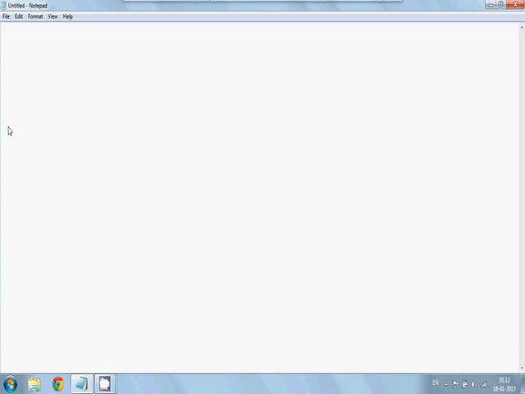Now we can see the different editions of Java, that is J2SE, J2EE and J2ME. J2SE stands for Java 2 Standard Edition, J2EE stands for Java 2 Enterprise Edition, J2ME stands for Java 2 Micro Edition. The standard edition of Java, J2SE, is used to create software for standalone systems. That is, for normal application development we use J2SE. J2EE is used to create programs for servers, that is web based, and J2ME is used to create programs for small electronic devices like mobile phones, washing machines, ovens, etc. So these are the editions of Java.